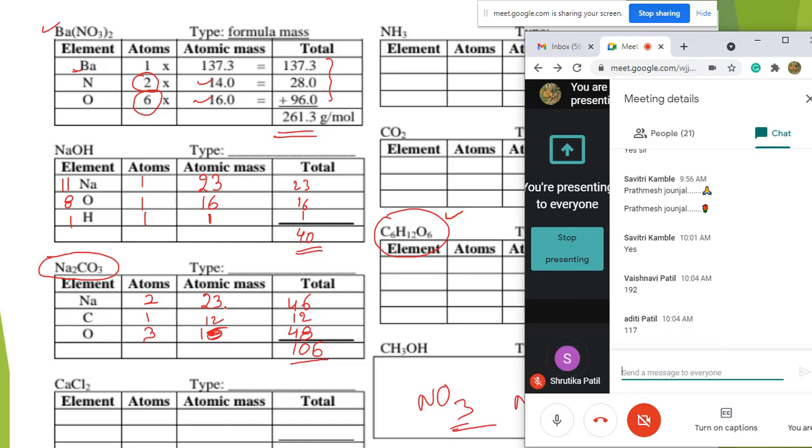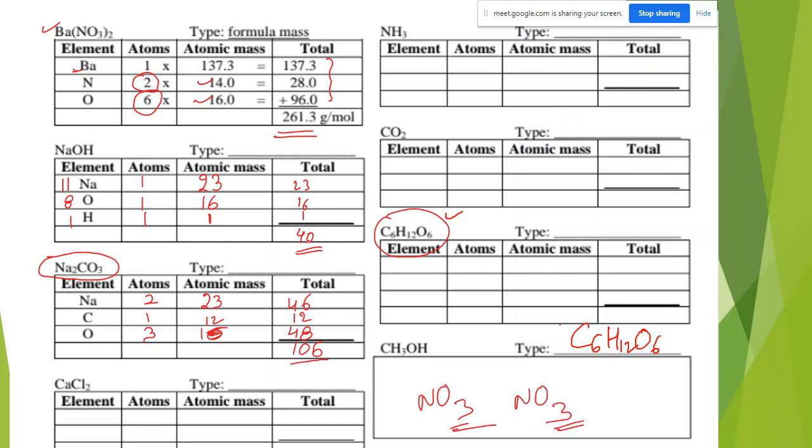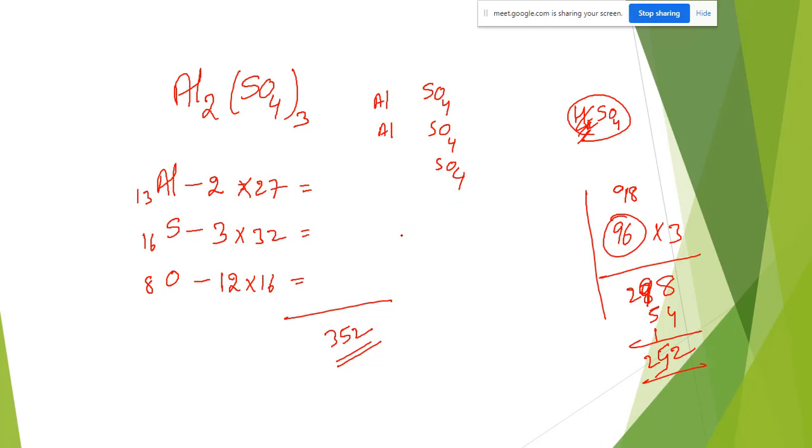180. Yes, beta, 180 is the correct answer. Some students got 117. Why they got it, I will see. C6H12O6. See, carbon is 12, 12 into 6, how much? 72.